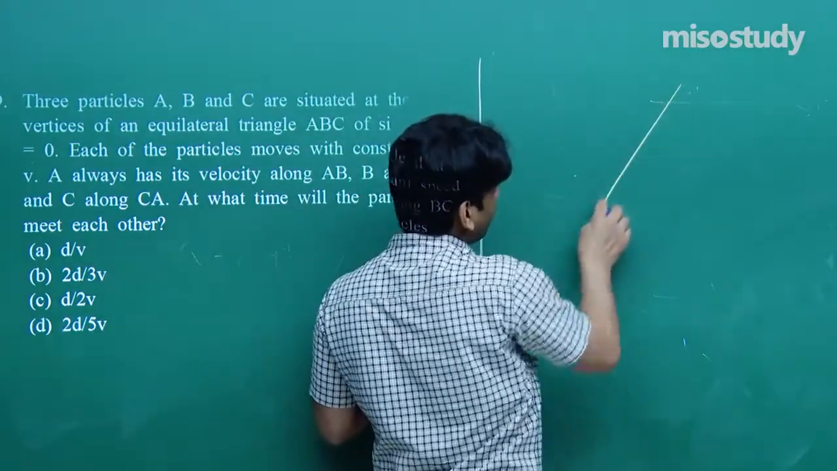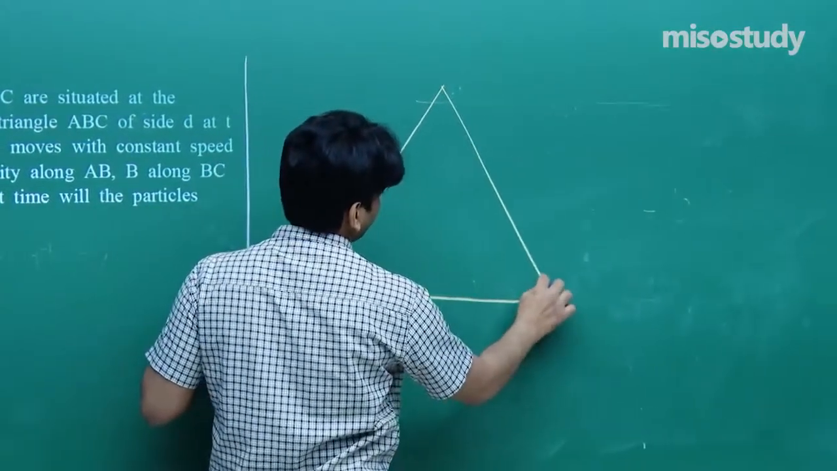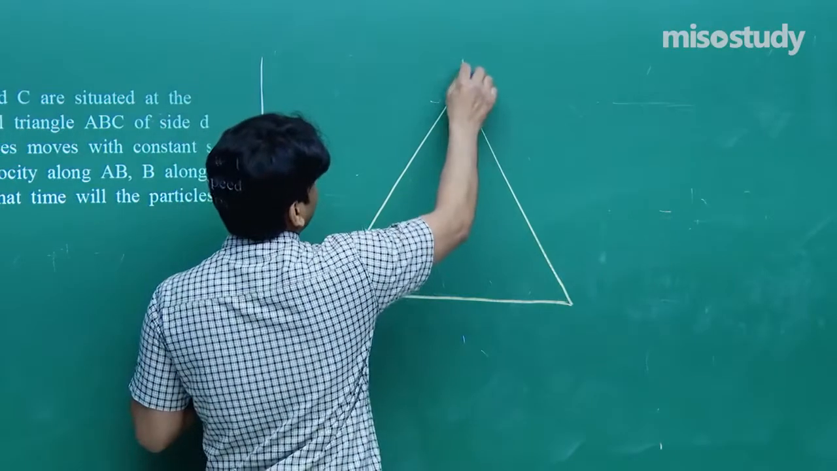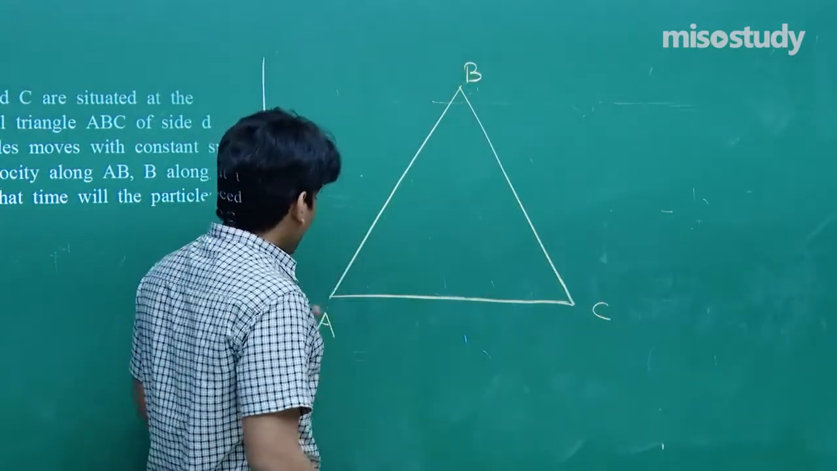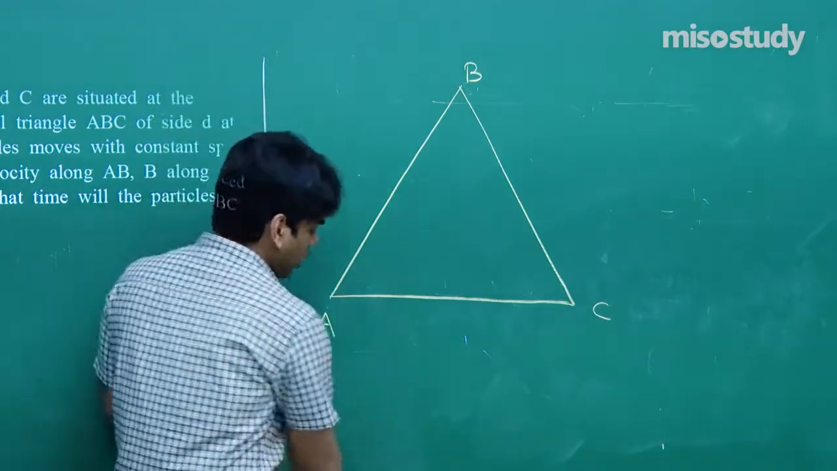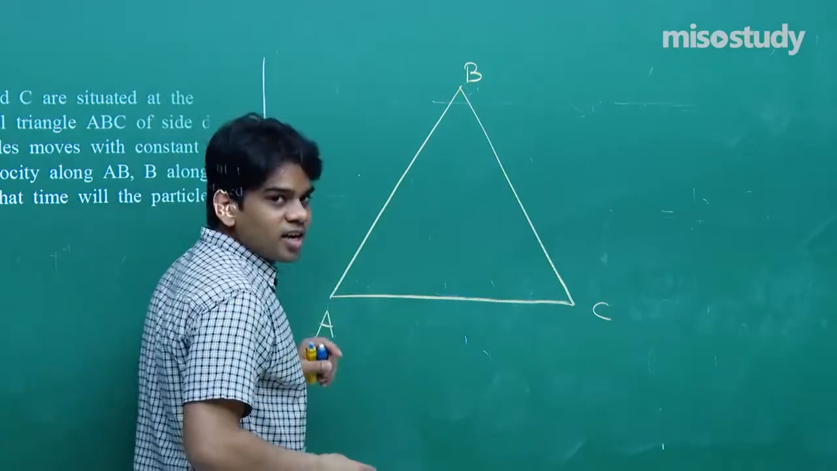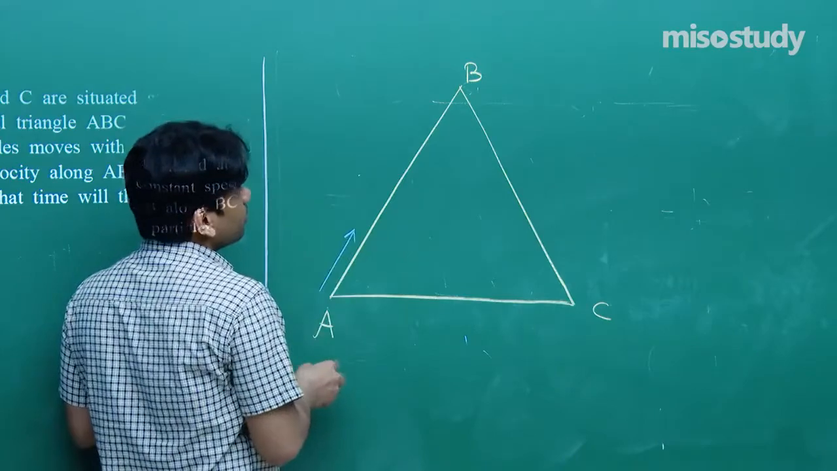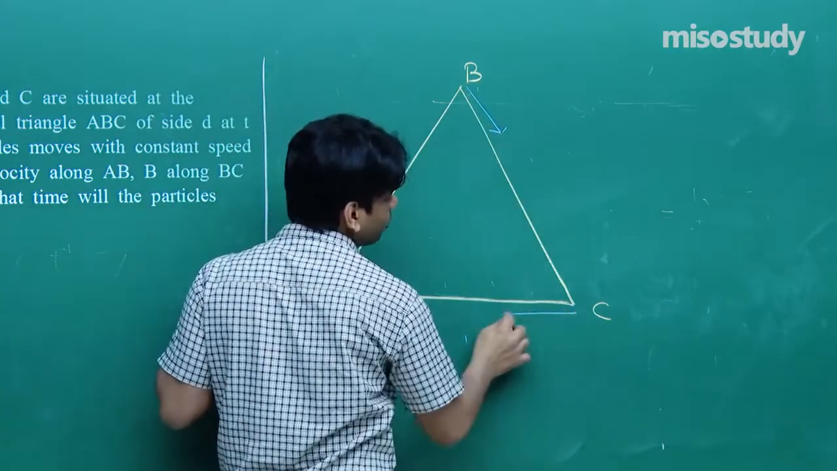First of all, they are moving along the edges of an equilateral triangle. Let's say this is A, this is B, this is C. A is always targeting to move towards B. B is always targeting to move towards C. C is always targeting to move towards A.